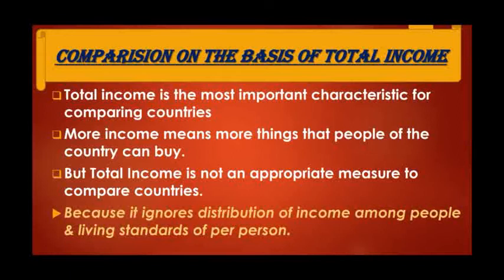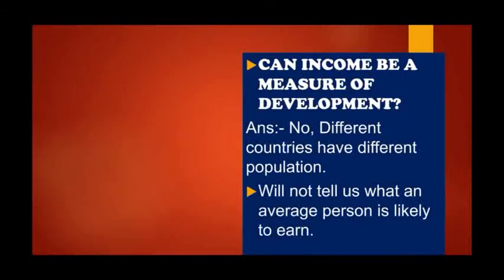Can income be a measure of development? You have to say no, always. Why? Because of the population, because it ignores the distribution of income among people and the living standards per person. That is why we got the concept of per person income.